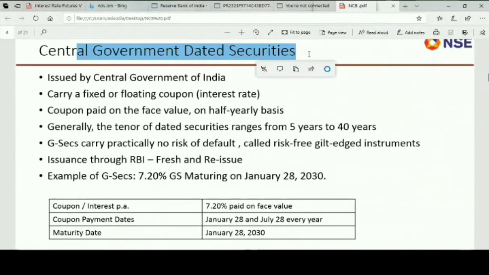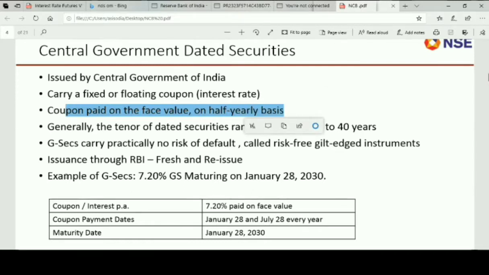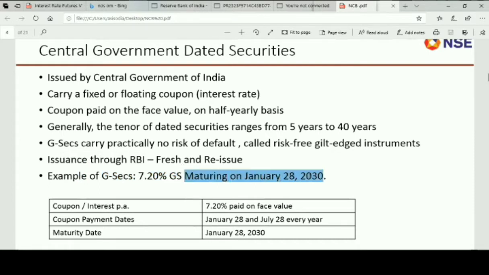Central government securities we have already discussed, issued by RBI on behalf of the central government. Coupon is paid on face value and on a half yearly basis. So if you look at the example given, there is a GSEC which has a coupon of 7.20% and is maturing on 28th January 2030.